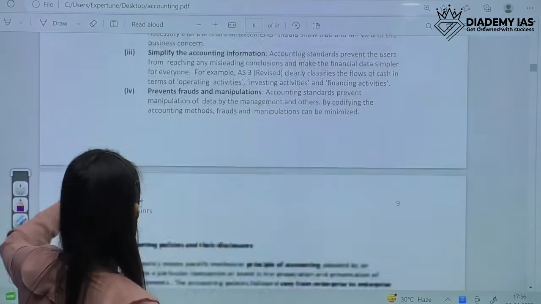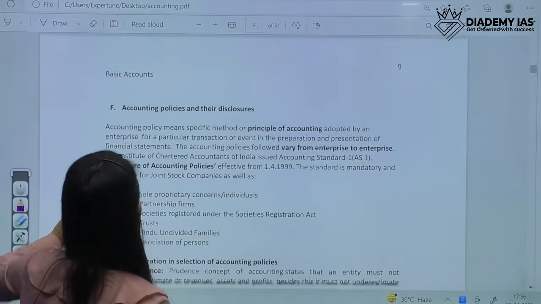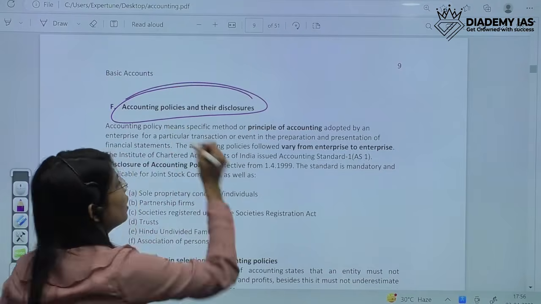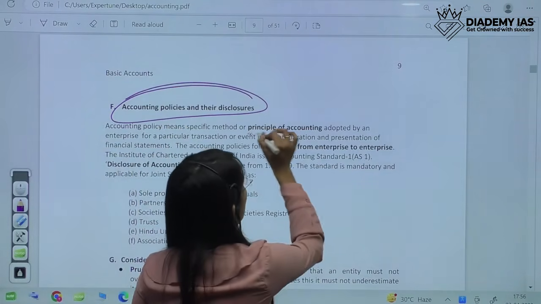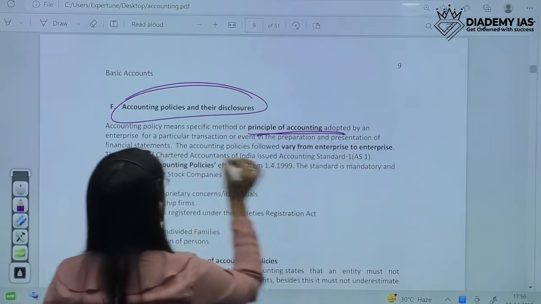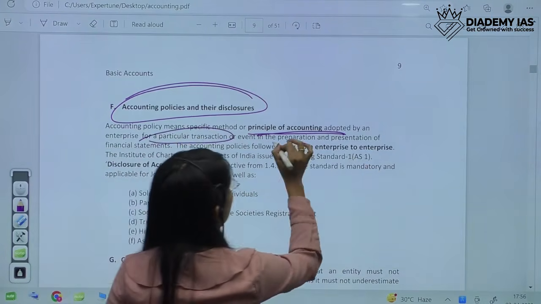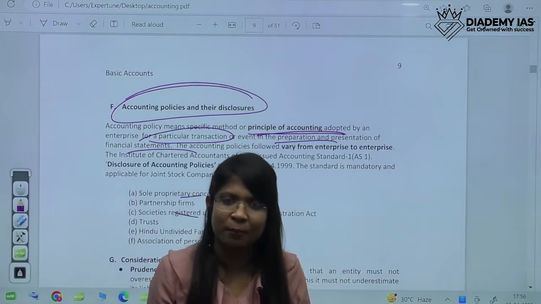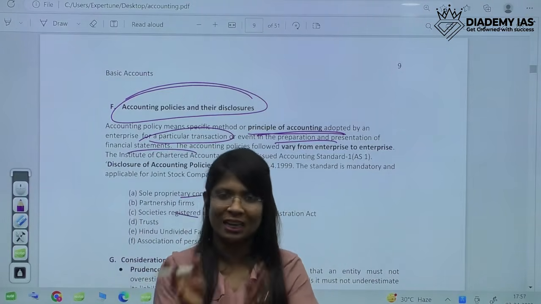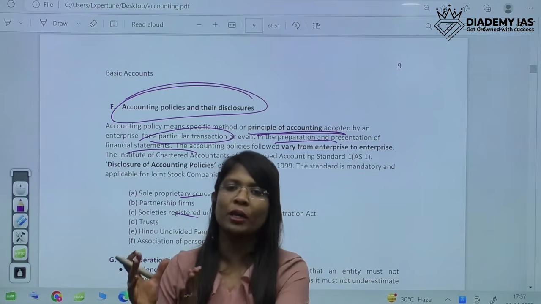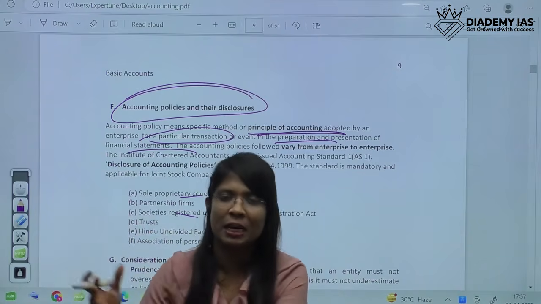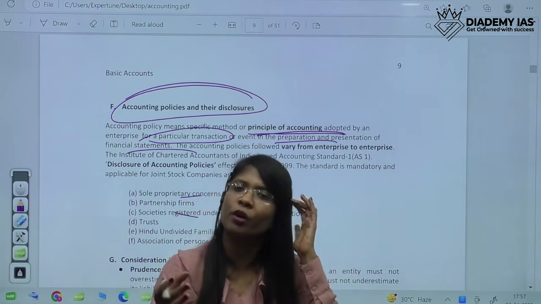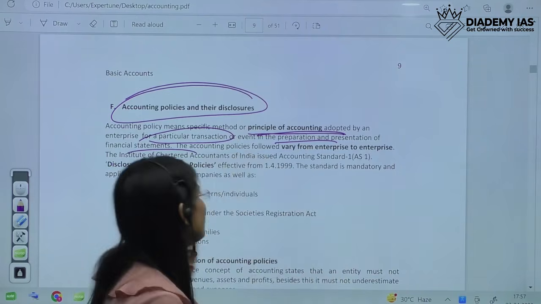And then we come to accounting policies. Accounting policies are the principles of accounting which are adopted by a particular enterprise in the preparation of financial statements. They are specific to a certain enterprise. Everyone will follow a different accounting policy. Accounting standards are uniform, but accounting policy will be different for different enterprises. It will be unique to you and unique to me also. I can follow a different accounting policy and you can follow a different accounting policy. So accounting policies will be unique.